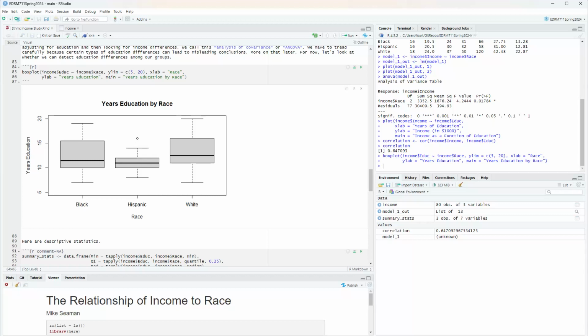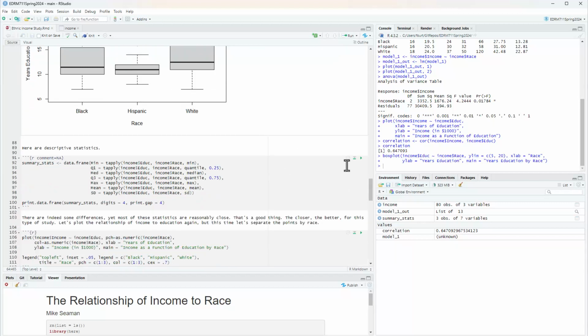Again, the best case scenario would be to look at these box plots and see them look identical, because then we really wouldn't have to worry about doing anything other than obtaining more power for our look at racial categories and their relationship to income. But since I do have differences here, now I have this other question, and that is, if I control for those differences in education, will I still see differences in income?